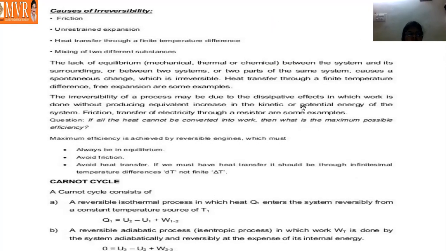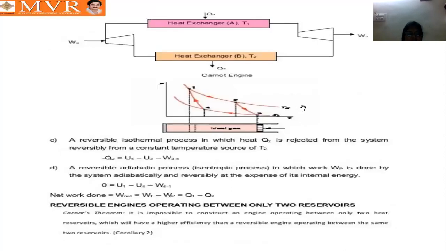Our Carnot cycle consists of a reversible isothermal process in which Q1 enters the system reversibly at constant temperature from a source at T1. So 1 to 2 is an isothermal process, heat enters the system.